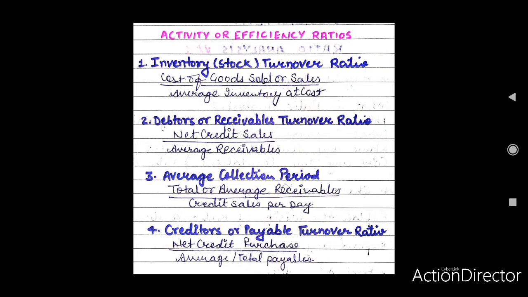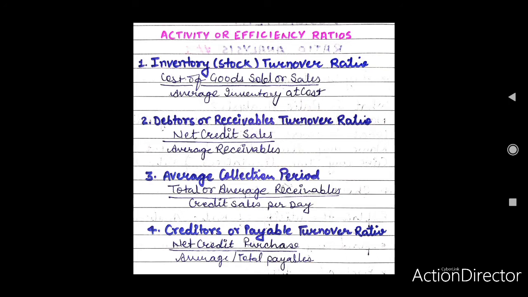It is important to note that these ratios are always expressed as turnover or in numbers of times, that is, rate of turning over or rotation, also known as velocity. Several activity ratios can be calculated to judge the effectiveness of assets utilization. The following are the important and widely used ratios.